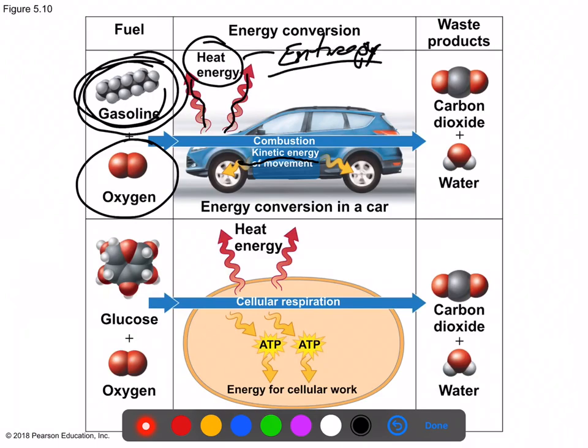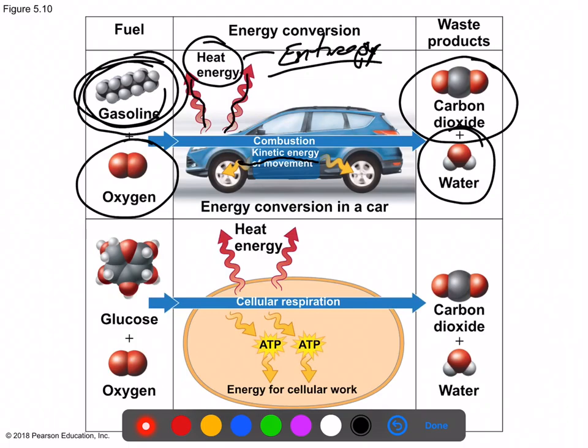Again, things are naturally heading towards disorder. It took a lot of energy to build the pyramids, but without any more energy investment, those pyramids are currently breaking down, right? In the case of your car, the fuel and the oxygen not only moved the vehicle and heated up the vehicle, but your vehicle also produced carbon dioxide and water as a waste product.